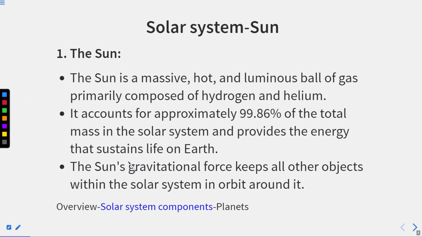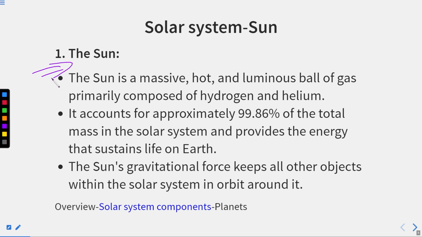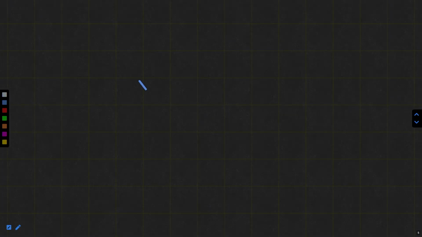So now we have the solar system, and the first topic is components, and the sun we have here. The sun is a massive, hot and luminous ball of gas primarily composed of hydrogen and helium. So the first thing is that the size of the sun is very massive. For an estimate, I can tell you nearly about 13 billion Earths